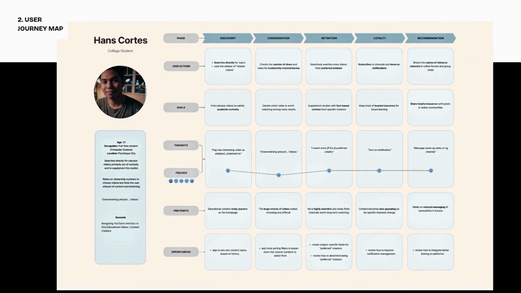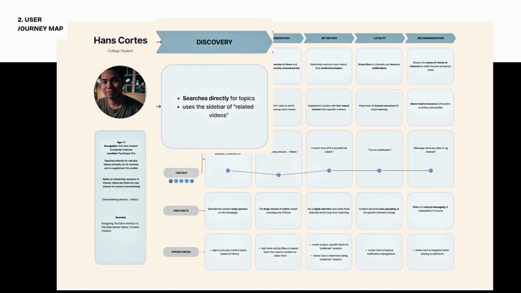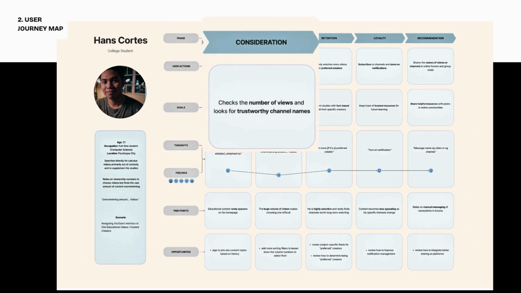Next, we have Hans, a computer science student. Hans usually searches for calculus videos, not just for school requirements, but also because he's genuinely curious about the subject. Similar to Nina, he starts with the search bar, but he also explores YouTube's related videos to keep learning about the same topic. When choosing what to watch, he mostly looks at the number of views and whether he recognizes or trusts the creator.